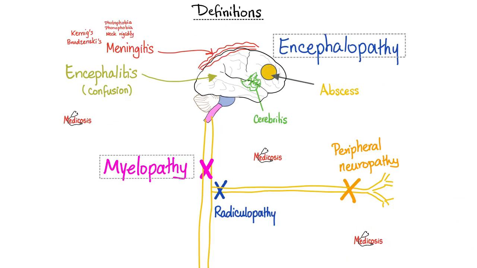Definitions for the pros. Diseases or pathologies of the brain are called encephalopathies. Diseases of the spinal cord are called myelopathy. The word myelo means core. You can use the word myelo to describe the core of your vertebral column, i.e. the spinal cord, or you can use the word myelo to describe the core of your bone, i.e. your bone marrow. Does anyone remember multiple myeloma, or myelofibrosis, or myelophthisis?